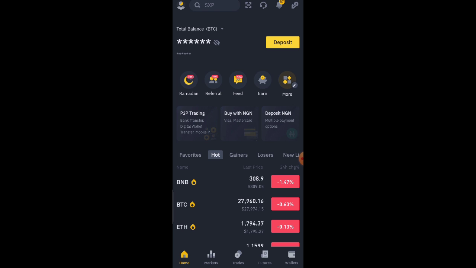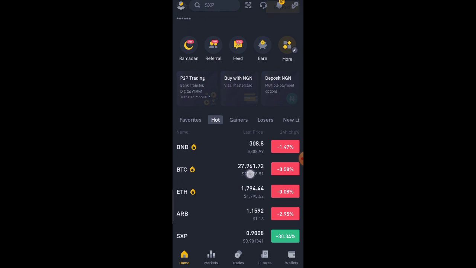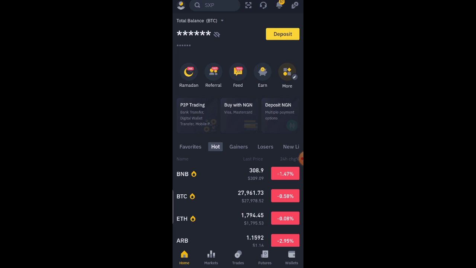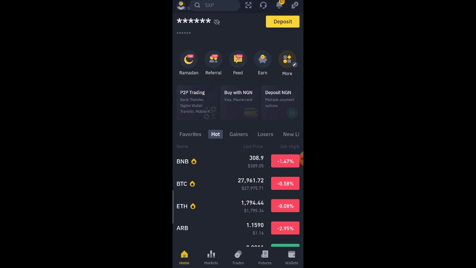All right, now let's get started. Now once you've registered, you need to download this Binance app. All right, so once you've downloaded the Binance app, log in to your app, and this is the home page of the Binance app. Once you are here, the first thing you want to do is to go to this futures section that I'm hovering on here.